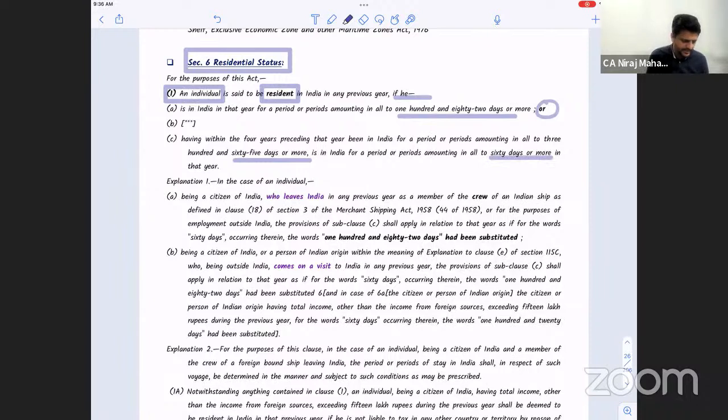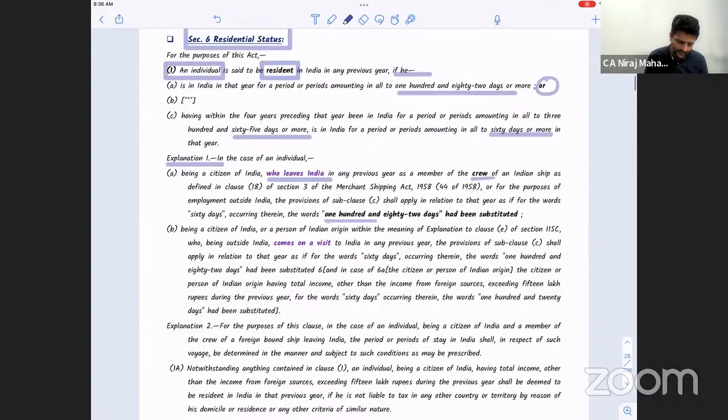Okay. Then we have some explanation about leaving India. Remember, as a crew of an Indian ship, instead of that 60 days, we replace it with what? 182 days. Okay, everybody.